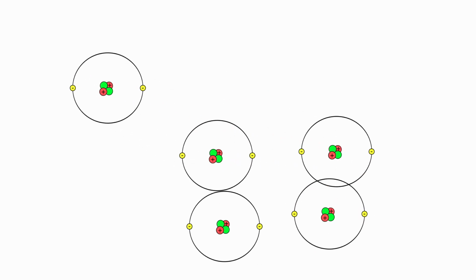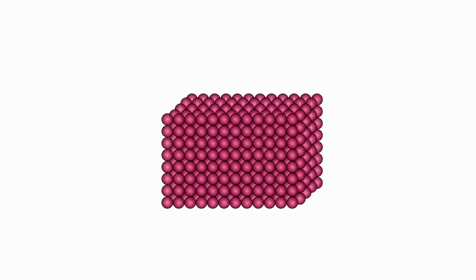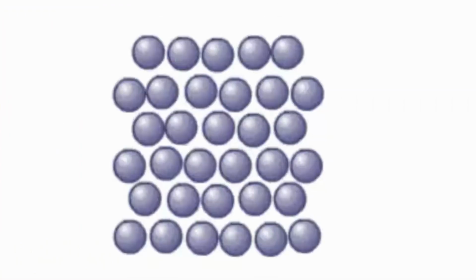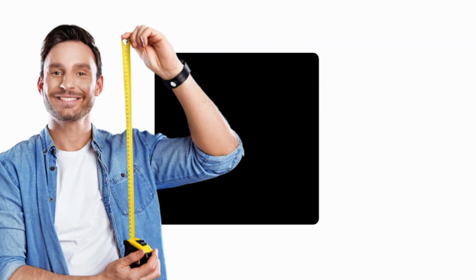In solids, constituent particles are tightly packed. The electrostatic attraction forces, a bond between positive and negative charges, are so strong that the particles cannot move freely but can only vibrate. As a result, solids have stable, definite shape and definite volume.